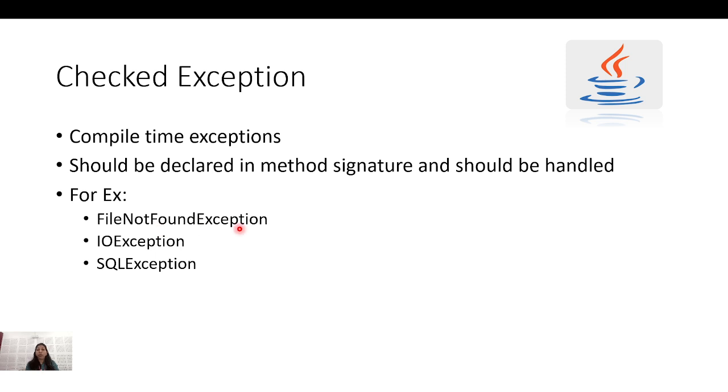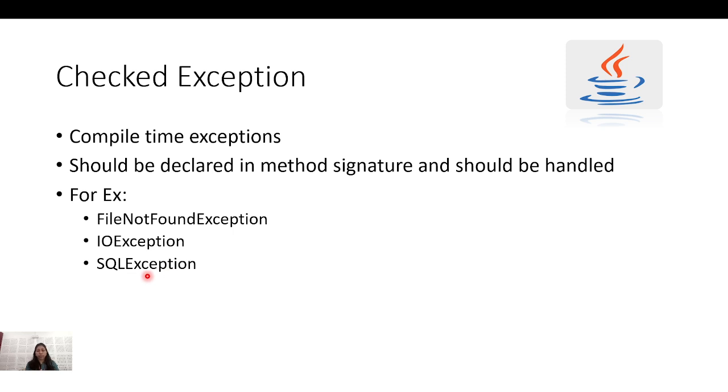If suppose I'm referring to a file, then I need to take care that that file should be available, or if it is not available, then I should tell the user that this is the exception which you can get, that is file not found exception, and I can take care of the consequences. If the file is not there, then I can use another file or the default file, like that I can handle that. IO exceptions, SQL, in case of database handling, I can have the SQL exceptions.